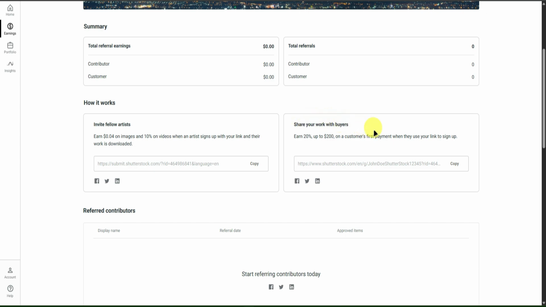So you can share your work with buyers. You can earn 20% up to $200 on a customer's first payment when they use your link to sign up. So you can also use this link right here as an affiliate link, so you'll also earn money as well.